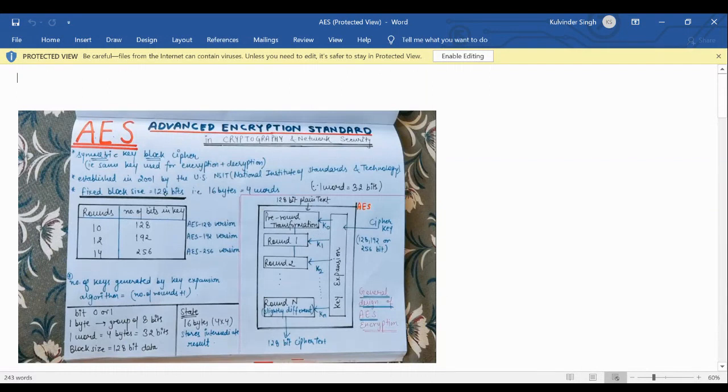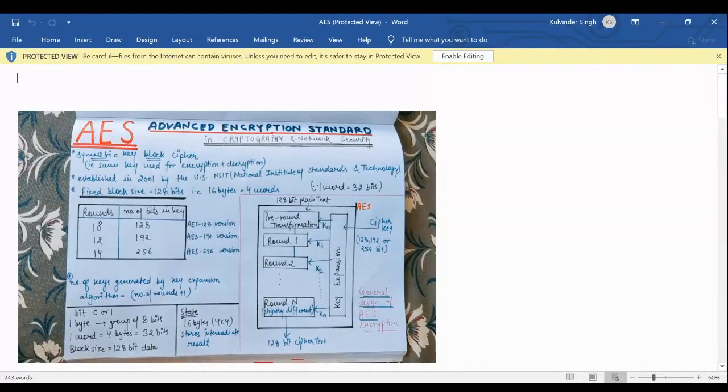So here you can see what it is. It is a symmetric key block cipher encryption, established in 2001 by the US NIST, National Institute of Standards and Technology, and it uses a fixed block size of 128 bits for encryption, that is 16 bytes, which is 4 words. There are 3 variants of AES.